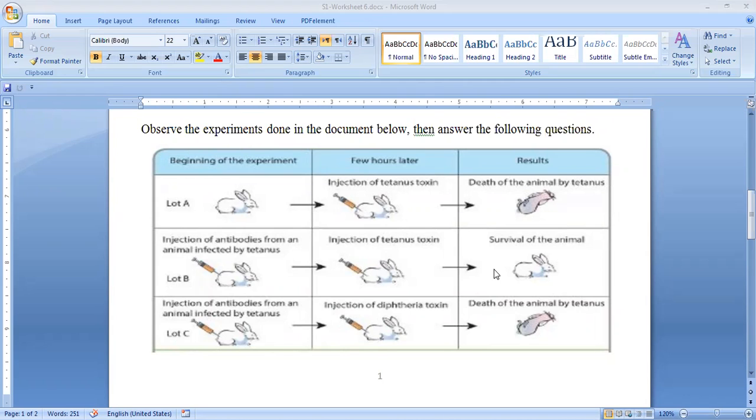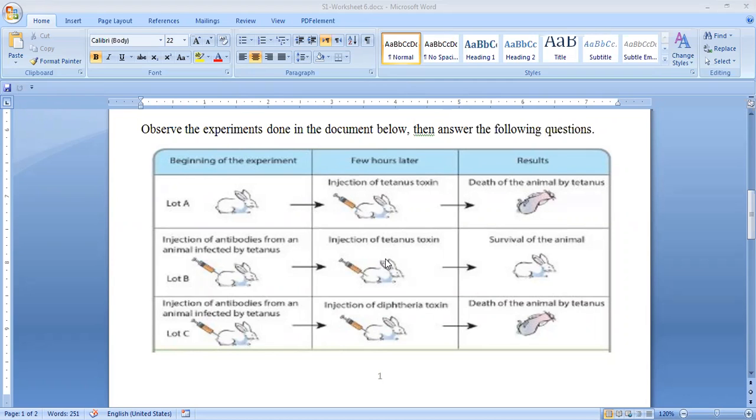The antibodies against tetanus protect the rabbit only from tetanus and not against diphtheria. That's it. Excellent. So here, Abbas says that the injection of antibodies from an animal infected by tetanus protects them only from tetanus.